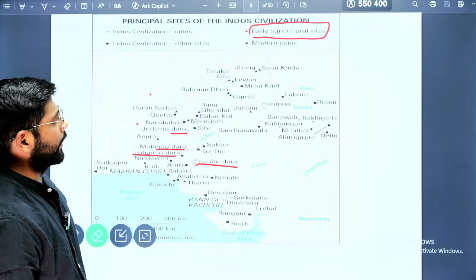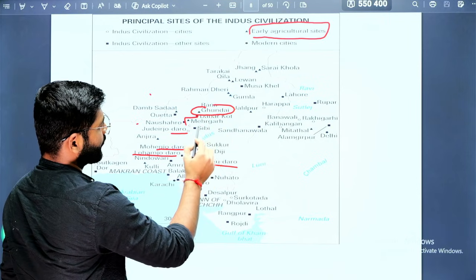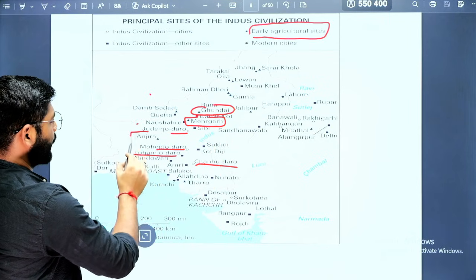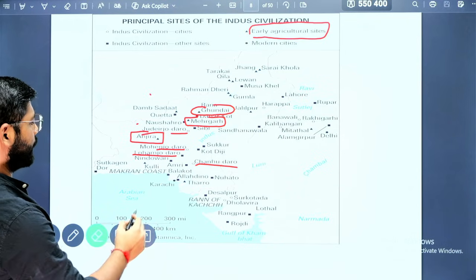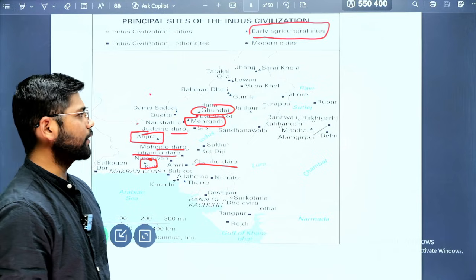The important sites that do not belong to the Indus Valley civilization are the early agriculture sites. One is Gundai, Mehergarh, that we have just seen. Okay, Anjira, then here Kulli. These are the sites not belonging to the Indus Valley civilization.